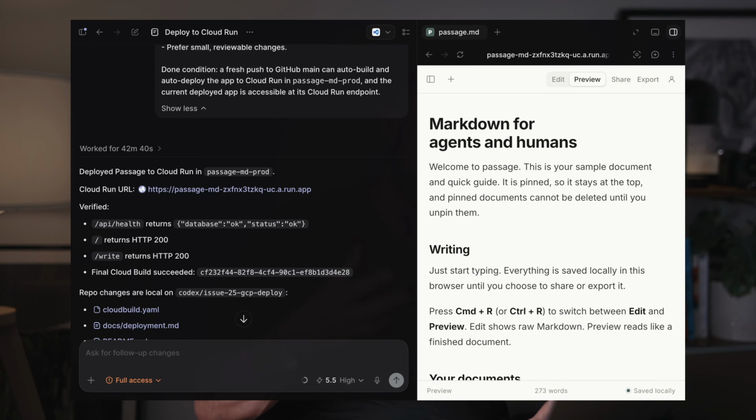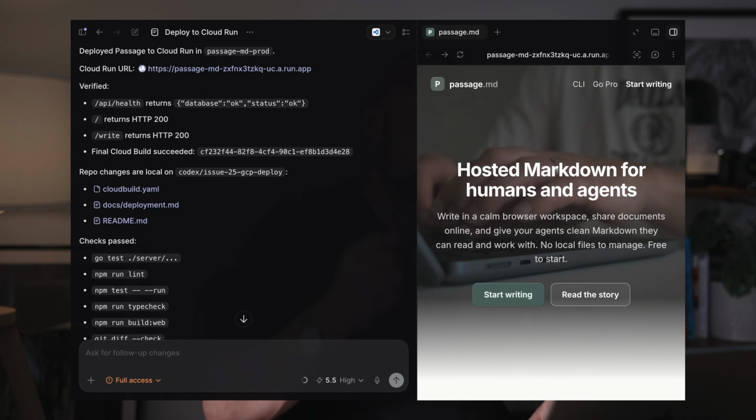Obviously, this is just to show you what's possible. I'm not saying you should deploy your application with agents. It's kind of entirely up to you. As you work on these goals, you can do whatever you want here. So you can do multiple different check criteria. So for example, we can make sure that the health endpoint returns okay. The web application returns okay.